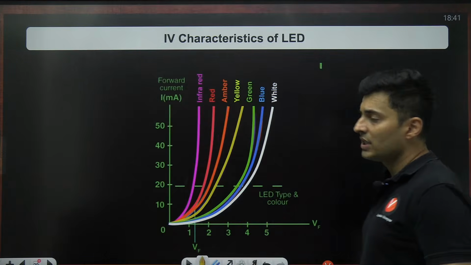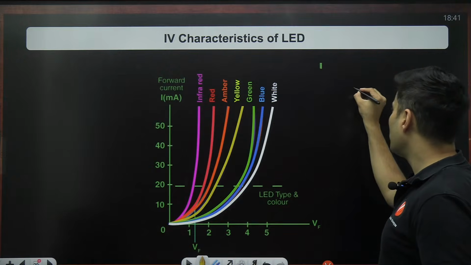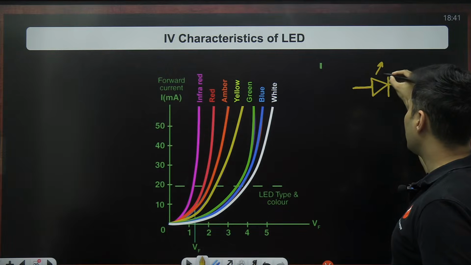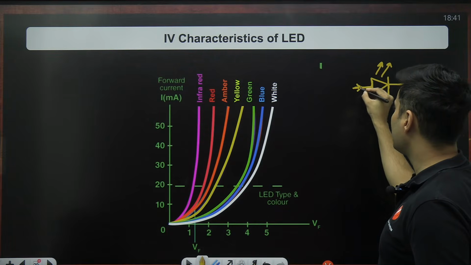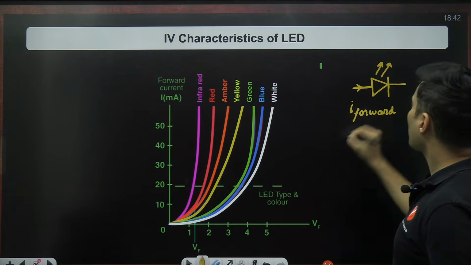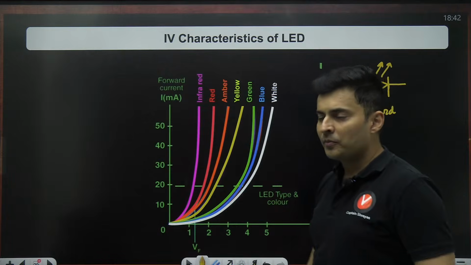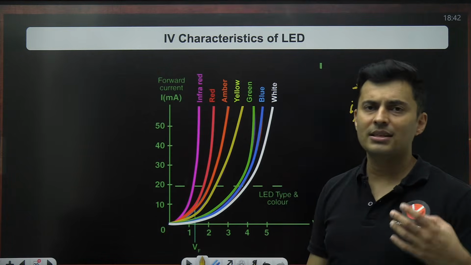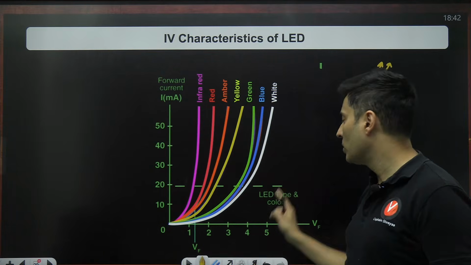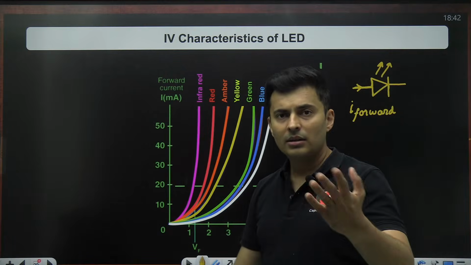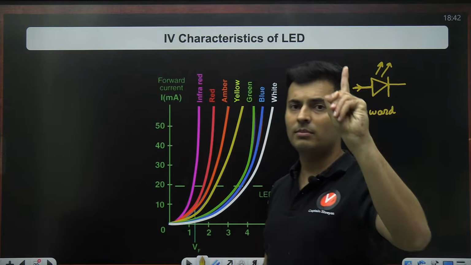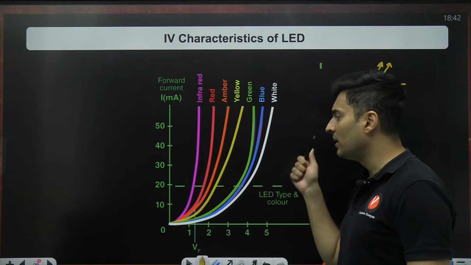Next important thing is the LED, a light emitting diode. When current is passed in the forward bias, you will see that light will come out of such a diode, and it depends on how much current you are passing and what kind of semiconductor you are using. That will decide which color is going to come out, and the diode is always going to be operated in the forward bias mode.